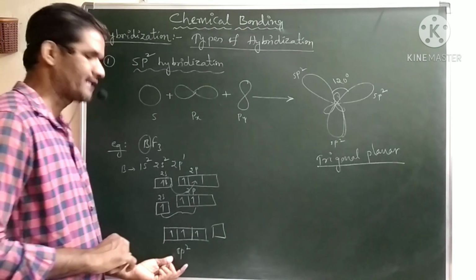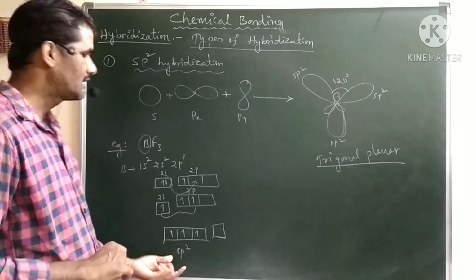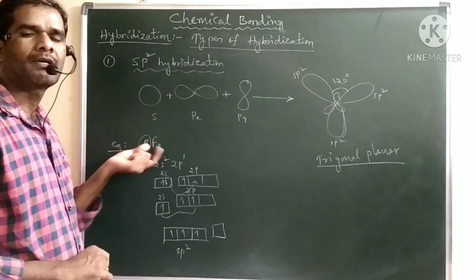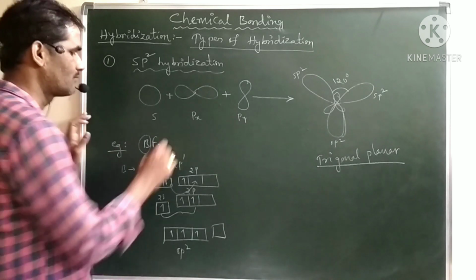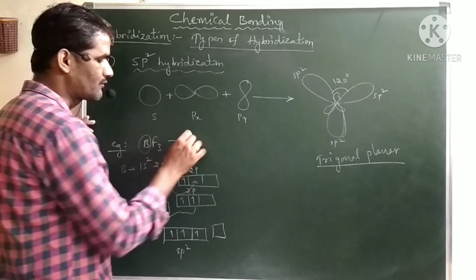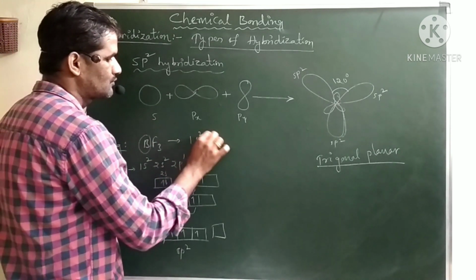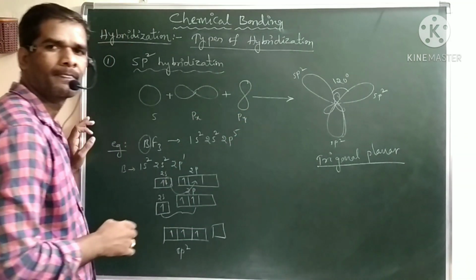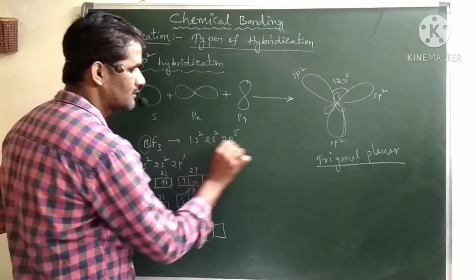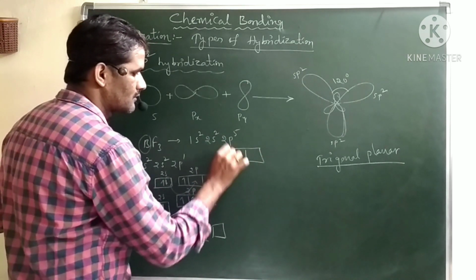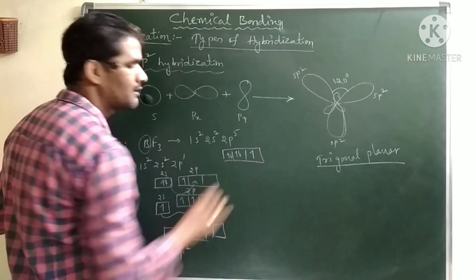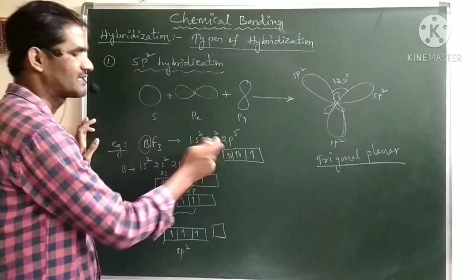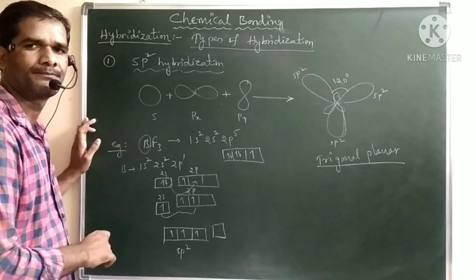Now these 3 sp2 hybrid orbitals will overlap with atomic orbitals of fluorine. Fluorine's electronic configuration is 1s2, 2s2, 2p5. Again, as with chlorine, the p orbital requires 1 more electron to satisfy its octet.